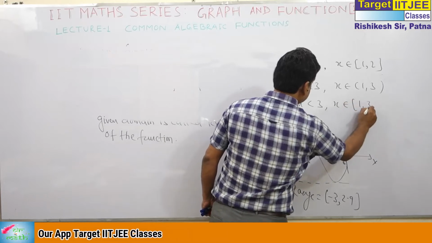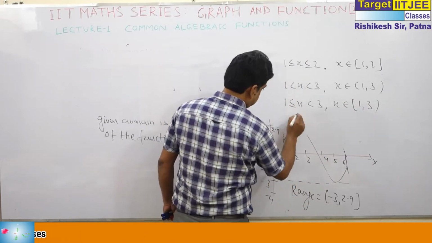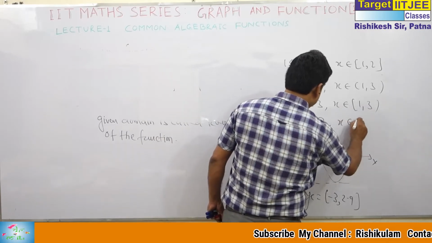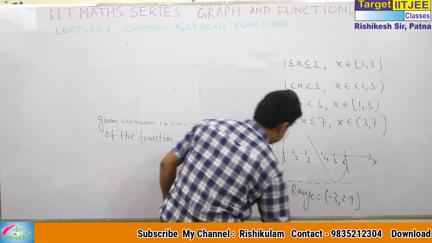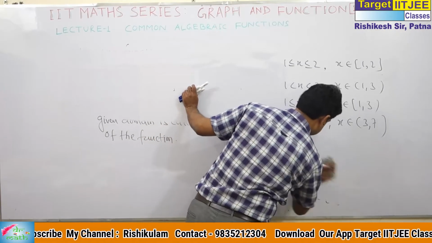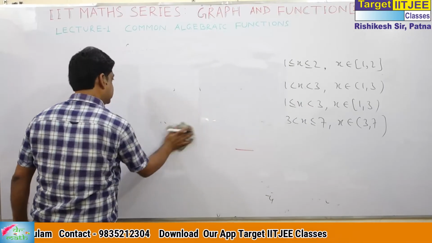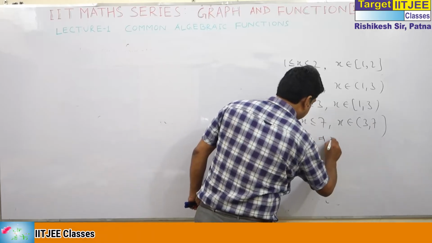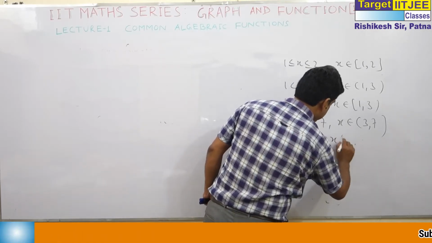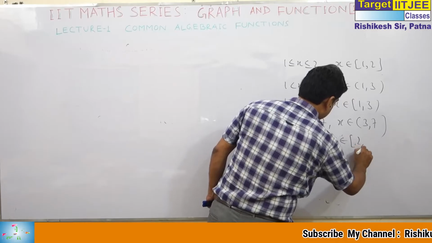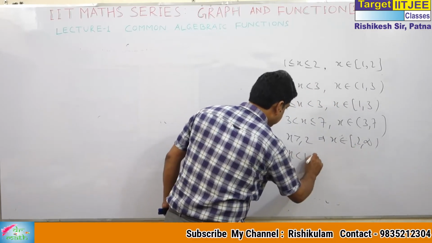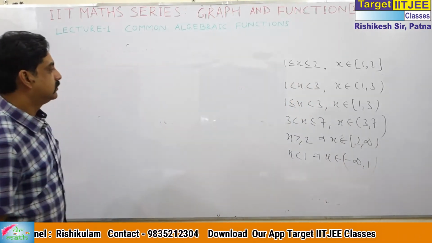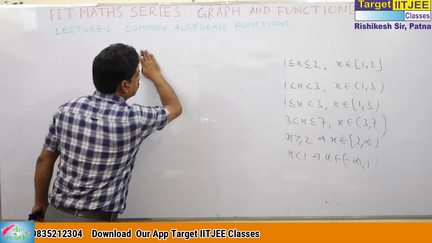If you take 3 less than x less than or equal to 7, it means x belongs to 3 open, 7 closed. If x is greater than or equal to 2, it means x goes from 2 to infinity, x belongs to 2 to infinity. x less than 1 means x belongs to minus infinity to 1. These notations must be known to you.